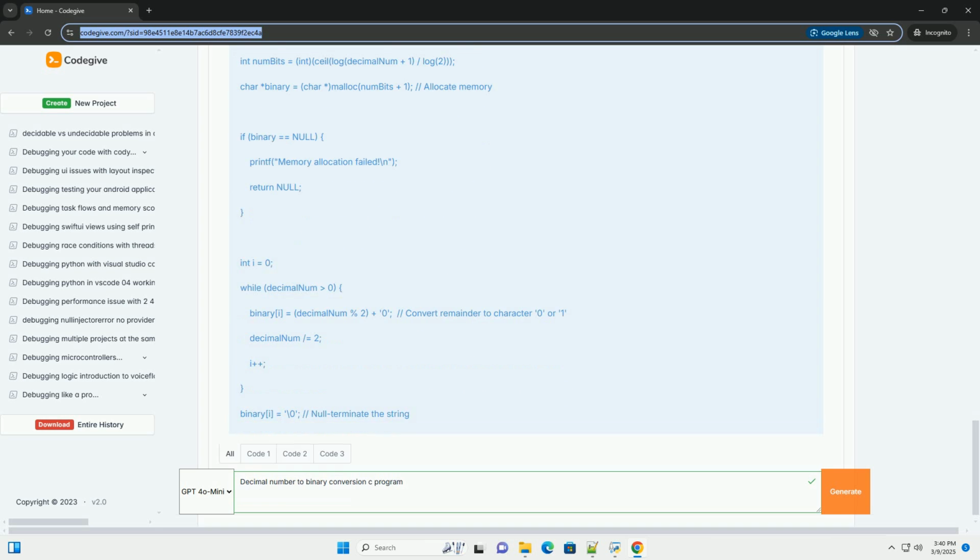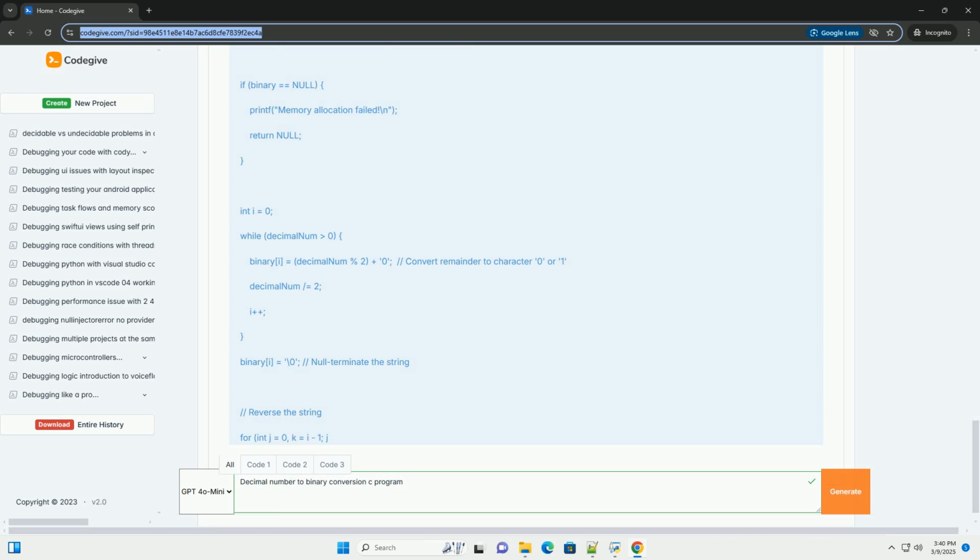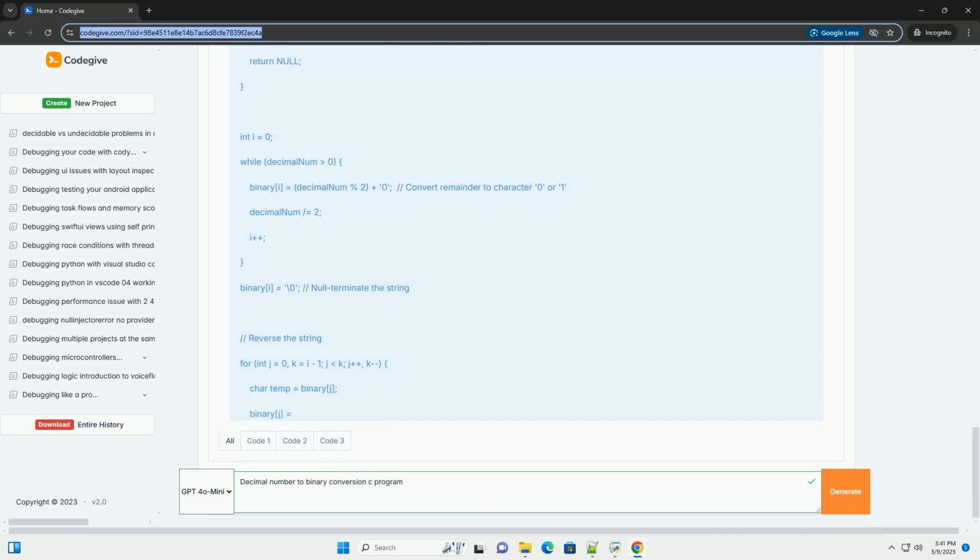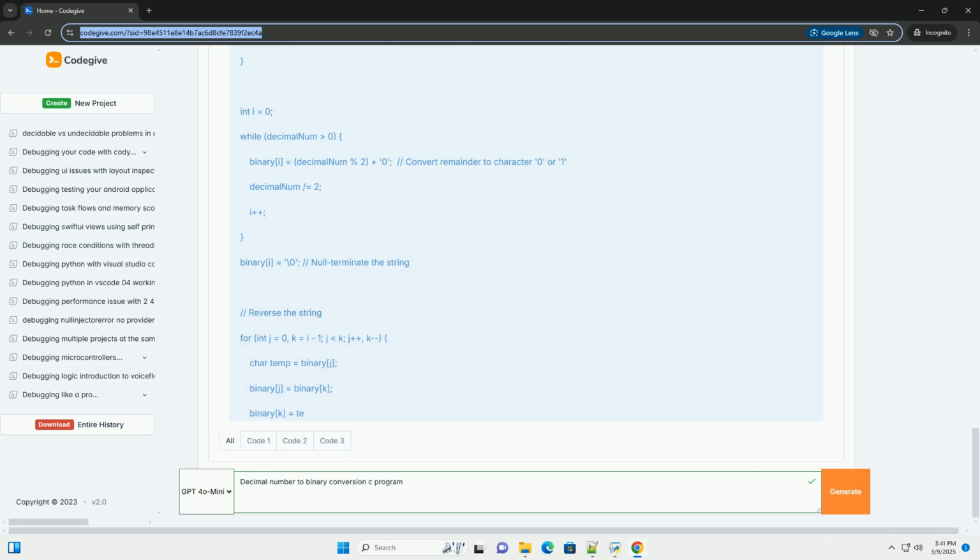Binary, base 2. This number system has only 2 digits, 0 and 1. Each position in a binary number represents a power of 2. For example, in 101, the 1 on the left is in the 4's place, 2 squared, the 0 is in the 2's place, 2 to the power of 1, and the 1 on the right is in the 1's place, 2 to the power of 0.